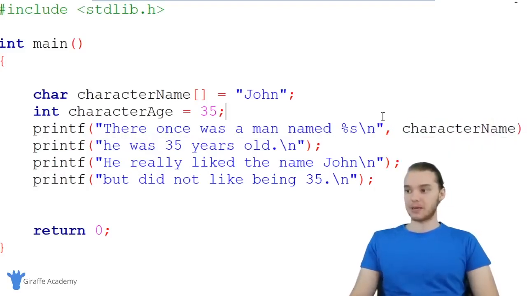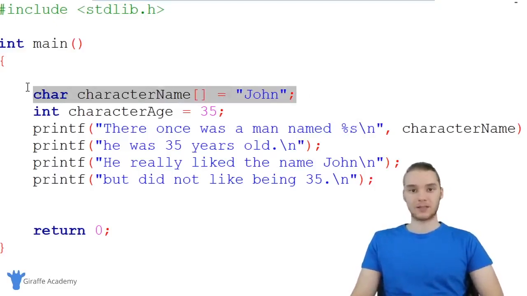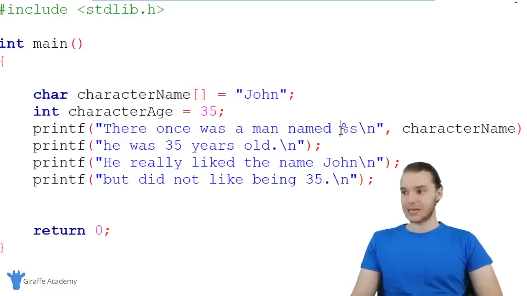And basically what's happening is when we use this %s, we're telling C that inside of this string of text here, we're going to want to insert another string. And a string is basically just a collection of characters. So I could call this up here a string variable. So when I say %s, this is basically a placeholder, and I'm telling C I'm going to insert a string into here.